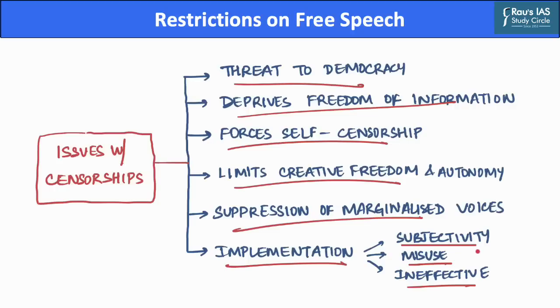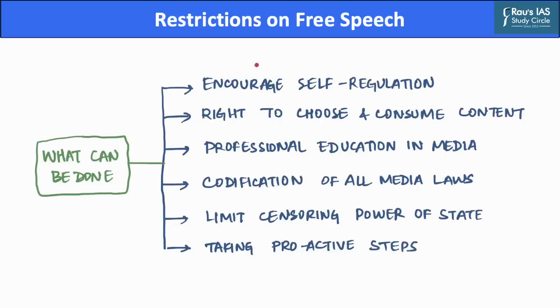Now a question may appear: what can be done to resolve issues that are related to censorship? Let us find out in the next slide. Now, the first step that is necessary to limit the idea of censorship is to encourage self-regulation. Self-regulation can be set up both in-house and industry-wide, depending on the function that censorship is supposed to serve. Further, there should be a right to choose and consume content, as the tendency to treat the consumer as incapable of making independent and informed decisions needs to be addressed.